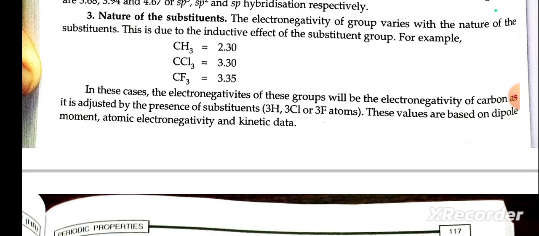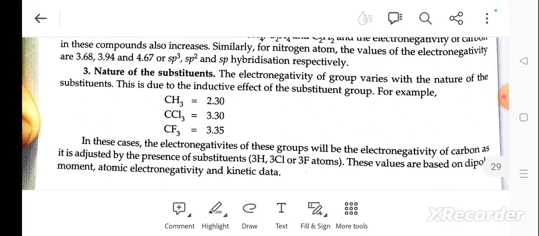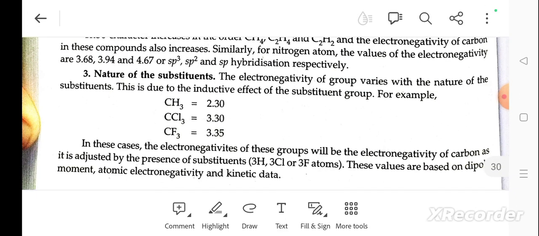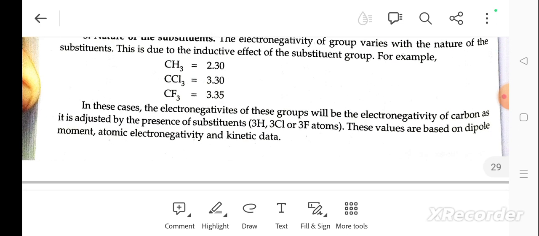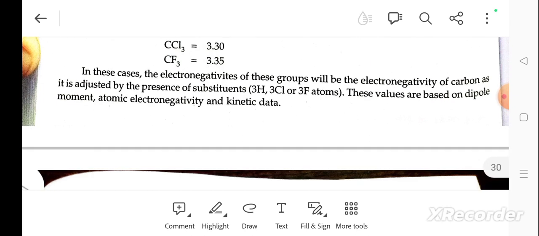The nature of the substituent. The electronegativity of a group varies with the nature of the substituent. This is due to the inductive effect of the substituent. For example, CH3 is 2.30, CCl3 is 3.30, and CF3 is 3.35. In this case, the electronegativity of the group will be the electronegativity of carbon as it is adjusted by the presence of the substituent. These values may be based on dipole moment, electronegativity and kinetic data.